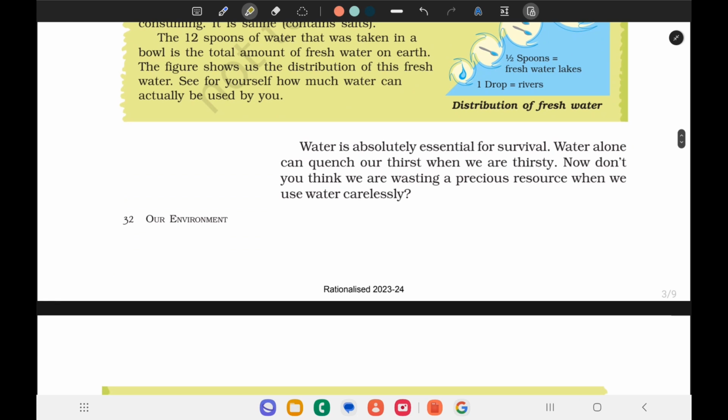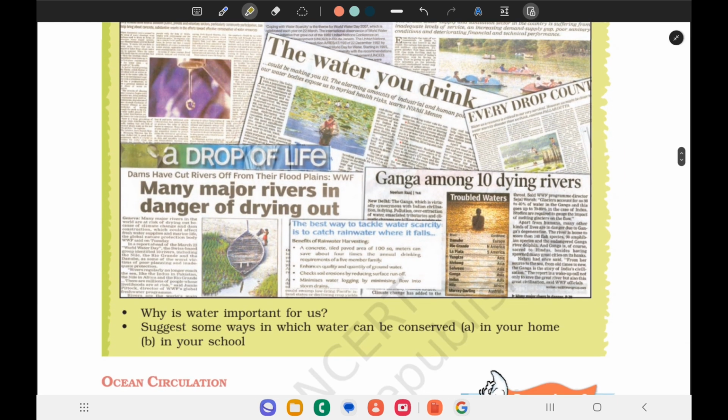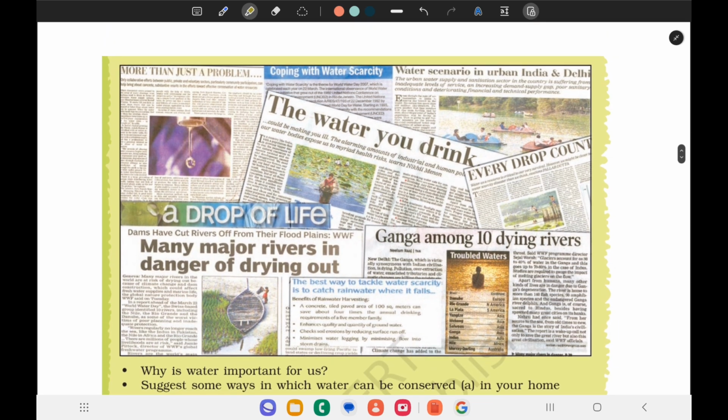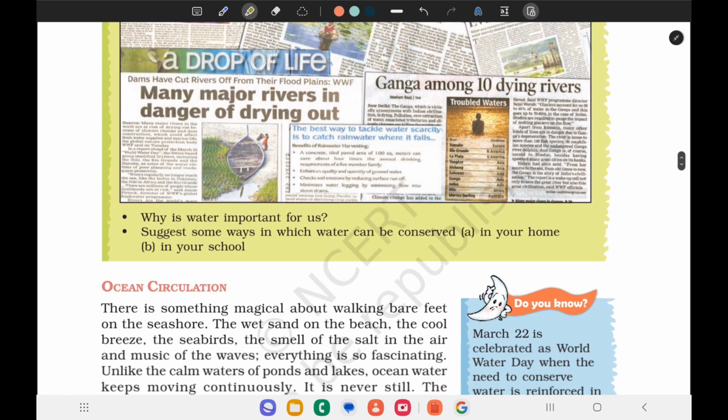Water is absolutely essential for survival. Water alone can quench your thirst when we are thirsty. Now, don't you think we are wasting a precious resource when we do not use water carefully? And here are some articles which came out on the scarcity of water and rivers.